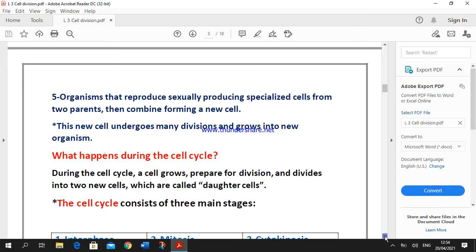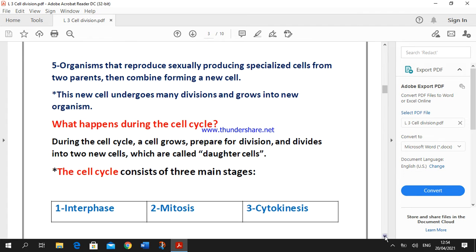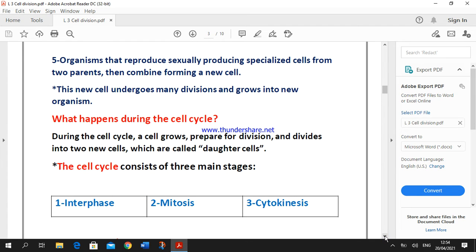And organisms that reproduce sexually produce specialized cells from two parents, male and female, then the two specialized cells combine together, forming a new cell known as zygote, okay?